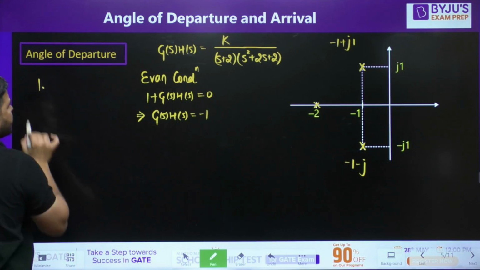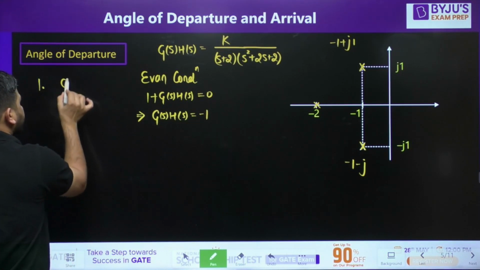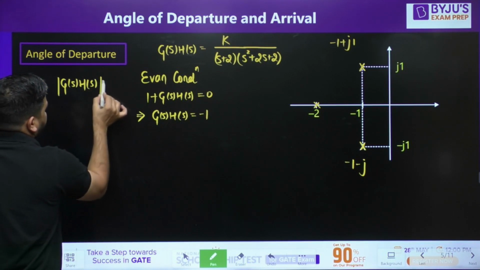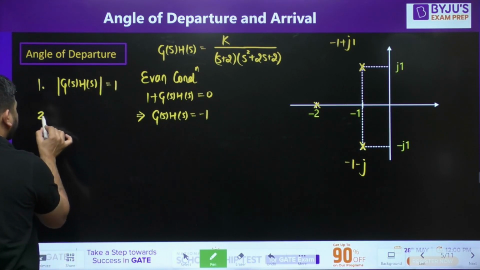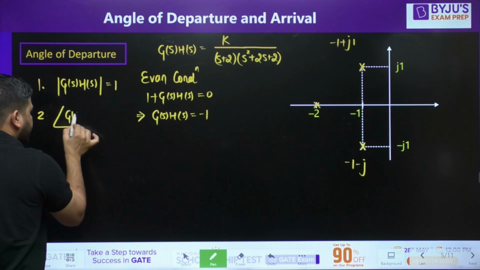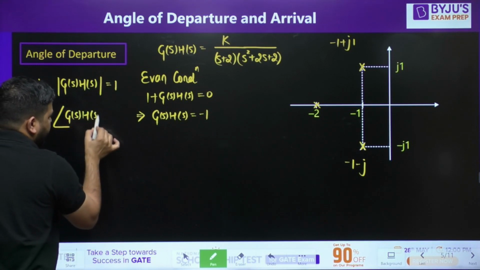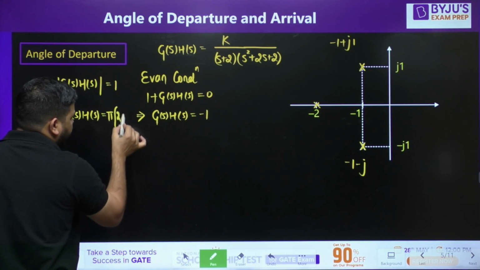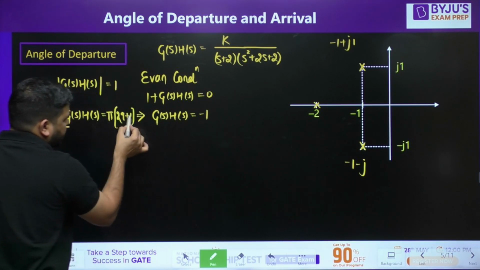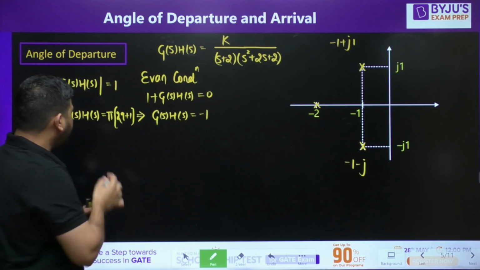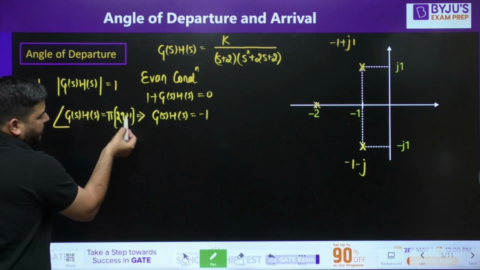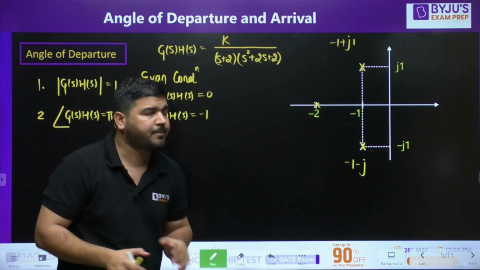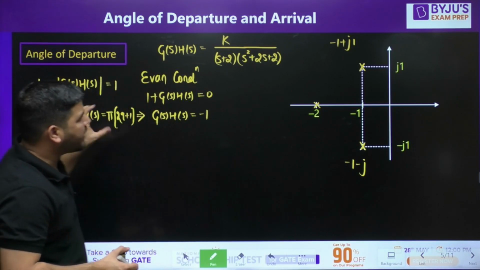The first Evans condition is that the magnitude of G(s)H(s) has to be 1, and the second Evans condition is on the phase of G(s)H(s). Since it is a negative number, the phase has to be an odd multiple of 180, that is (2q plus 1) times 180, where 2q plus 1 is an odd number. You can take it plus or minus, it doesn't matter. So these are the Evans conditions.